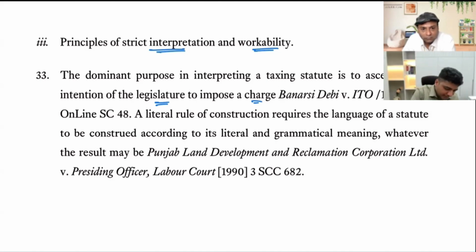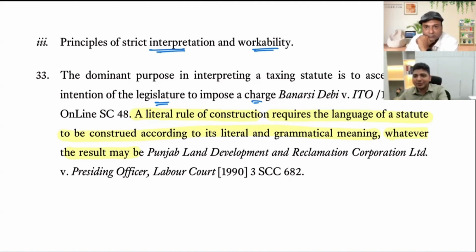Now, here they start talking about how a literal rule of construction requires the language of the statute to be construed according to the literal and grammatical meaning. So whenever we are doing a literal interpretation, we are going to read it applying the rules of grammar. Sometimes when we literally read it as it is, the result may be ambiguous. The result may be something absolute rubbish. But even in that situation, we will read it like that only. Whatever the result may be, that is what literal interpretation is. Now to give an example in GST law of how the literal rule of construction works.